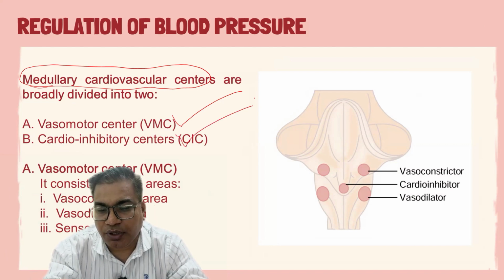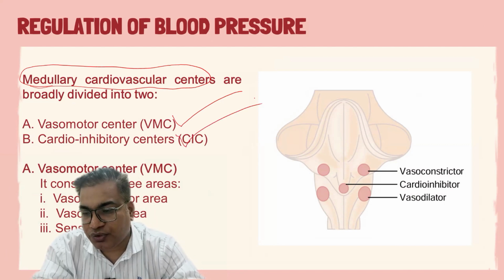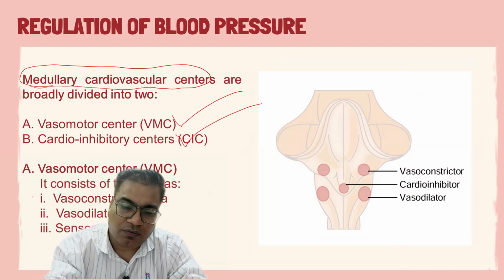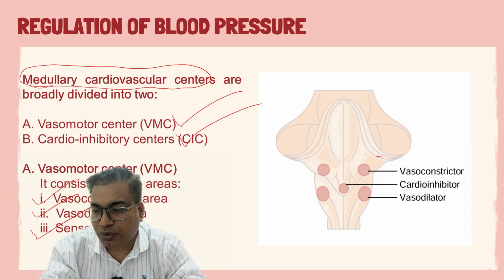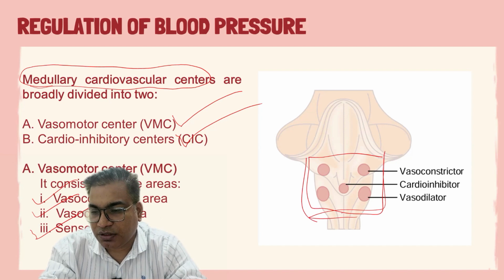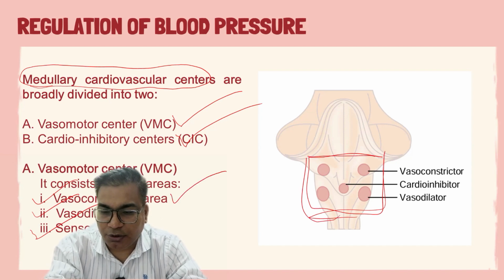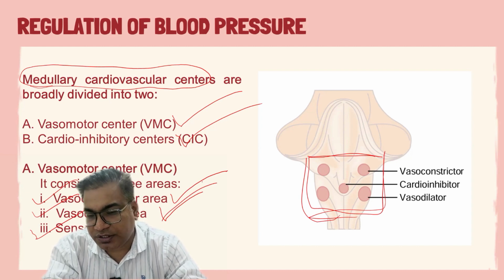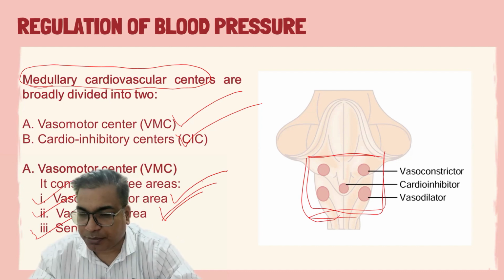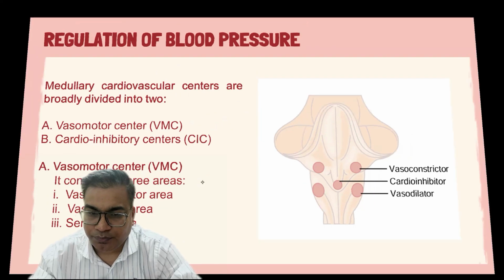The second one is the cardio inhibitory center. In the vasomotor center, we have three specific areas: the vasoconstrictor area, the vasodilator area, and the sensory area. This is the location of these areas. One is responsible for vasoconstriction, one is responsible for vasodilation, and the sensory area collects inputs from various receptors.